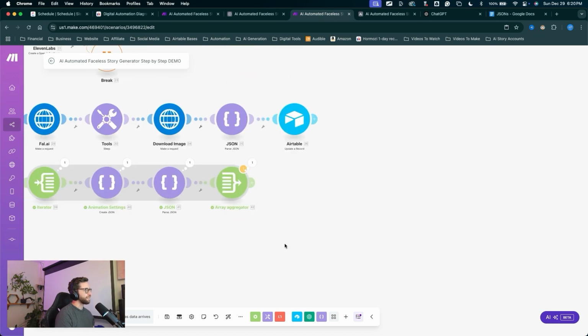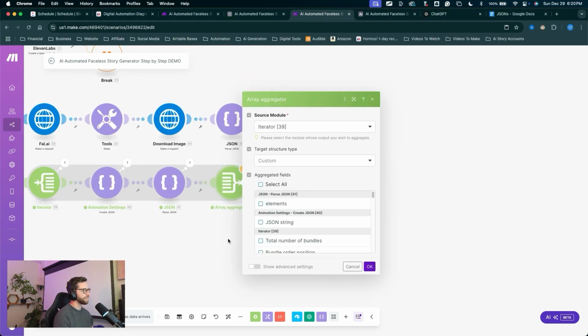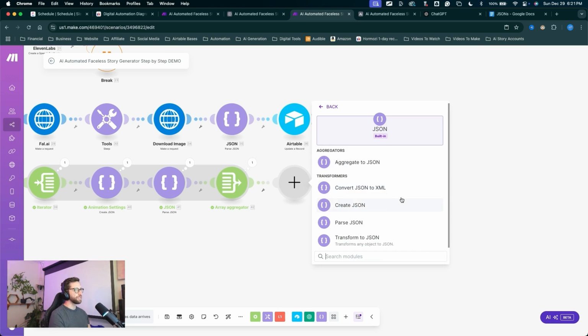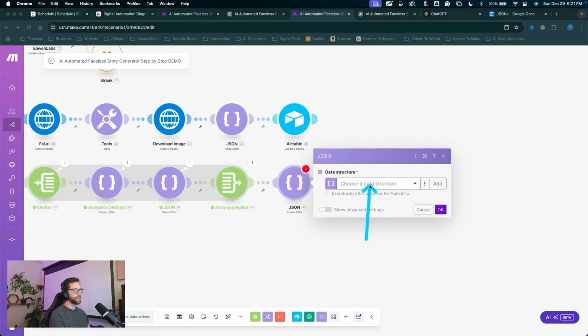We've got it through. So let's continue on for this array aggregator. Let's click into that. Now we have this option here from the parse JSON module, we can aggregate all of the elements. We want to select that, click OK. Click the plus to create a new module. This will be a JSON module, create a JSON. We're going to create a new data structure here. Click add to create a new structure.